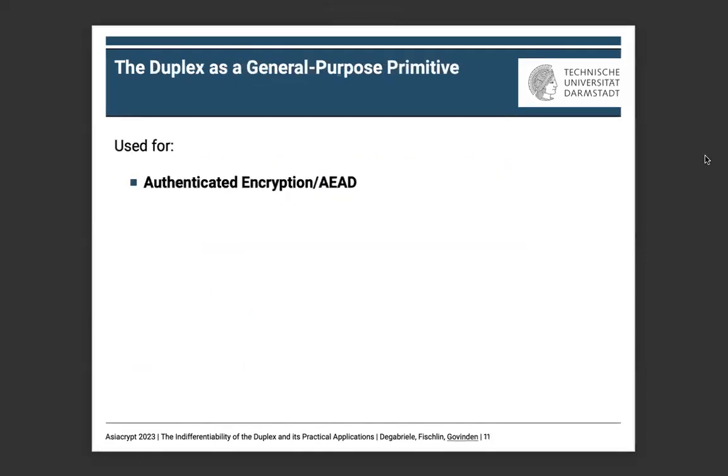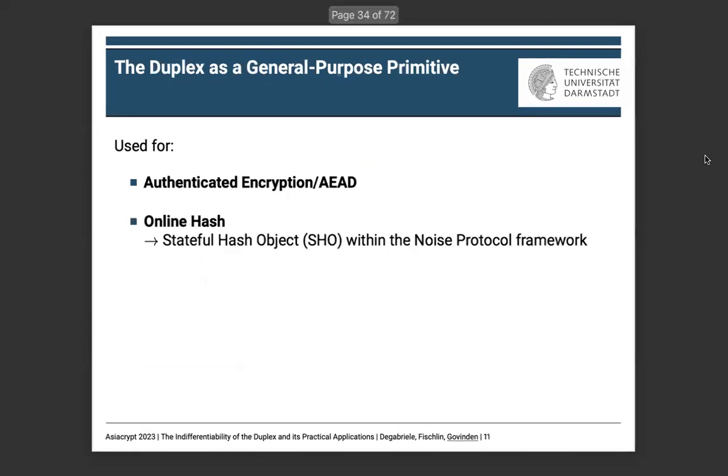And while the duplex was originally needed for AED, its versatility was then recognized to build other applications, such as online hash, which is a hash function that can be accessed in an online way, meaning that after computing a digest for a first input, one can append a second input to it and obtain a new digest without the need to process the first input again.